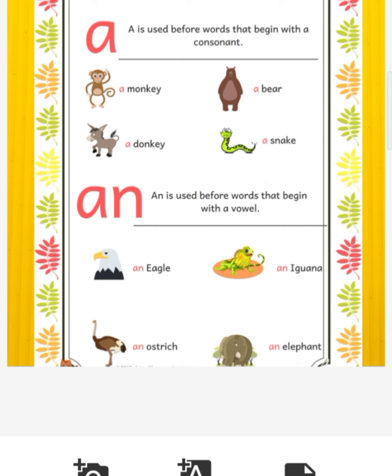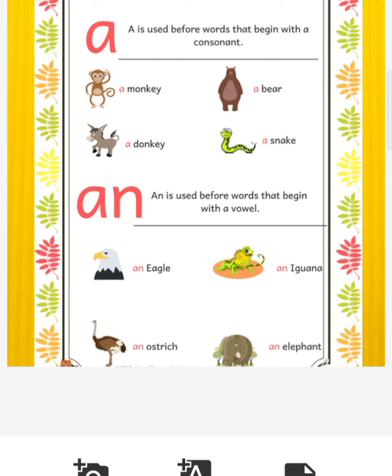Now here there is a small rule that you have to remember with the usage of the indefinite articles, because now we are not talking about a and the, no, we are talking about a and an. So how will you differentiate this? It's very, very simple, and of course, I will make other videos on vowels and consonants, but for now, as this is an introduction video to articles, we have to remember a is used before the consonant sound.